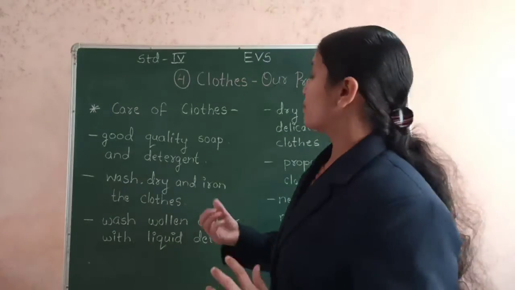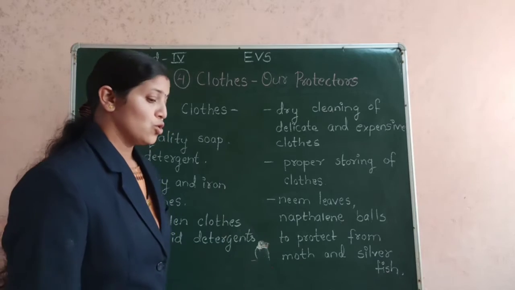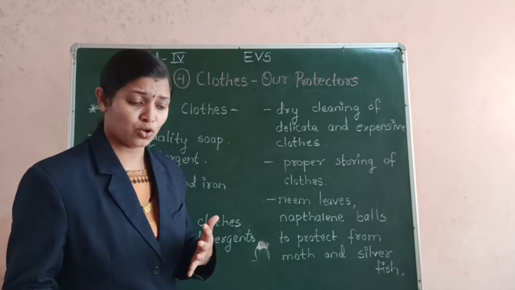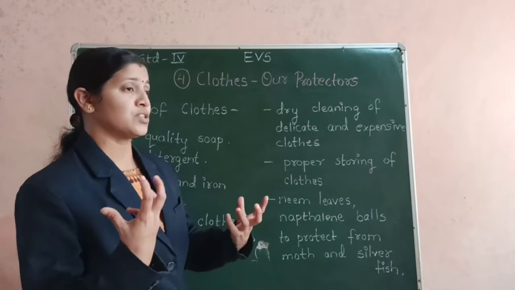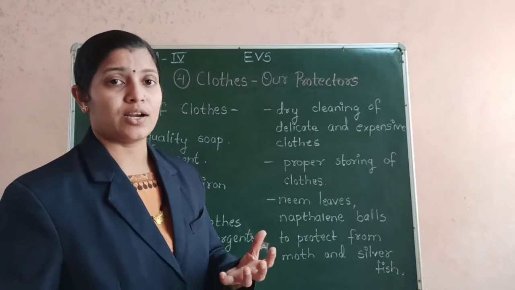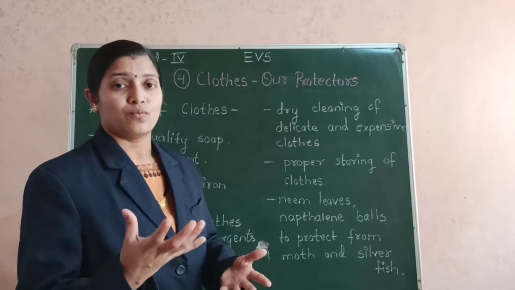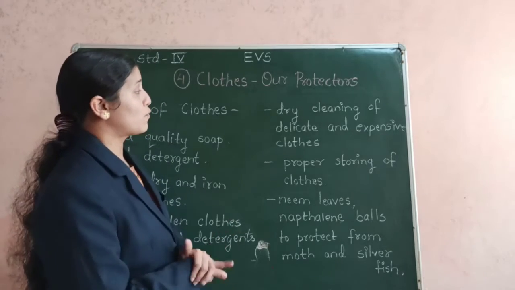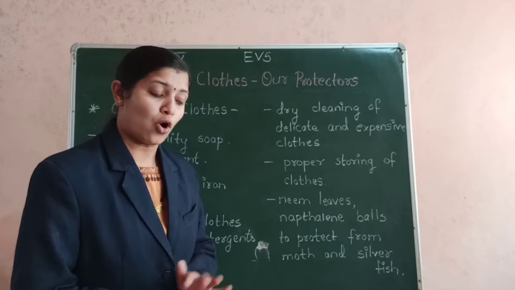Also, dry cleaning of delicate and expensive clothes. The festival wear clothes or ethnic wear like silk sarees, or the dresses which have a lot of work on them, are very delicate, and these are also clothes which are very expensive. We buy them by giving a lot of money. So such types of clothes, it is better we give them for dry cleaning in the laundries.